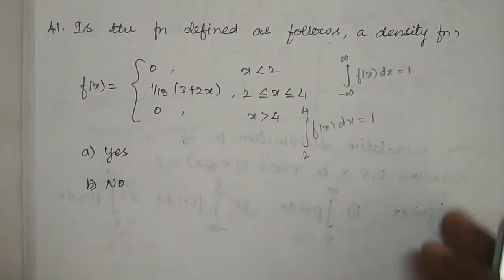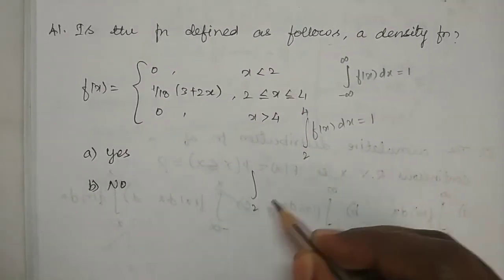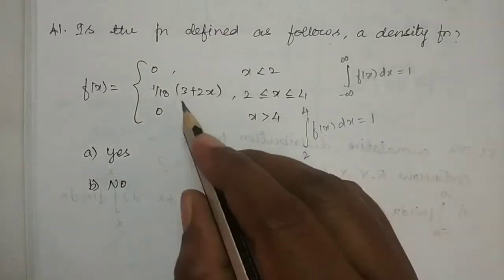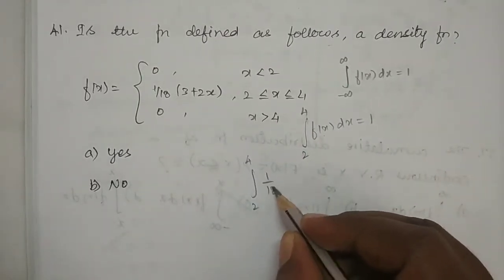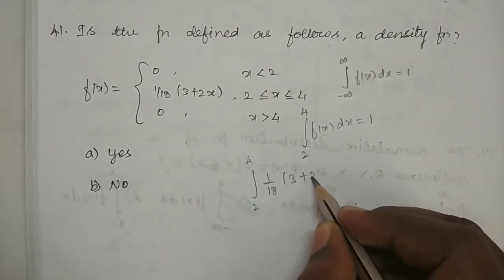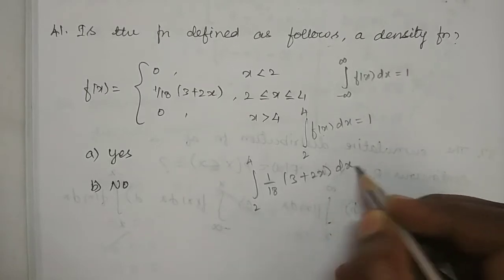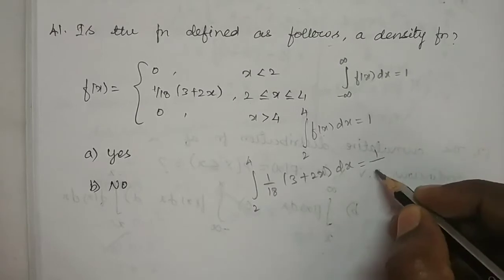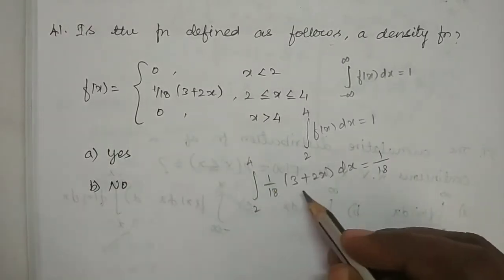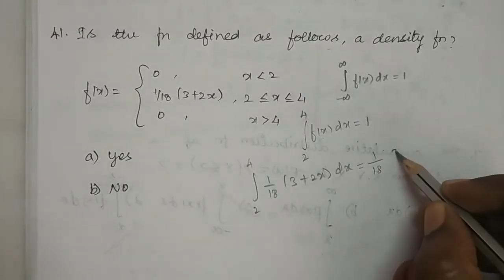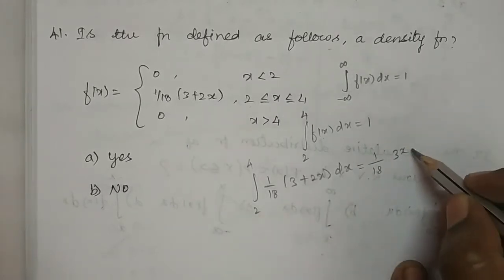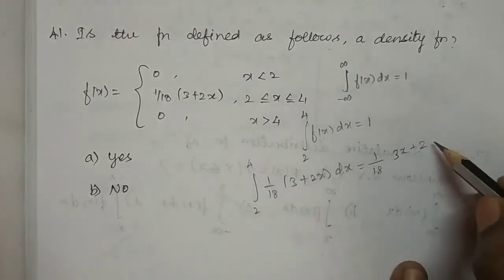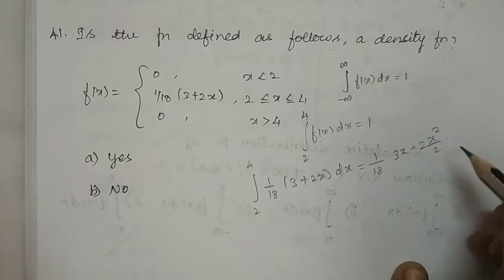a density function. So let me substitute f of x as 1 by 18 into 3 plus 2x dx. So let us integrate this and check whether the answer is 1 or not. So taking 1 by 18 outside, then integrating 3x plus 2 into, on integrating x we will be getting x square by 2.